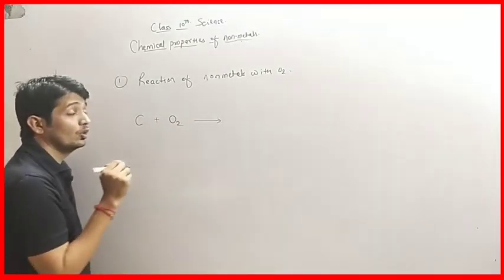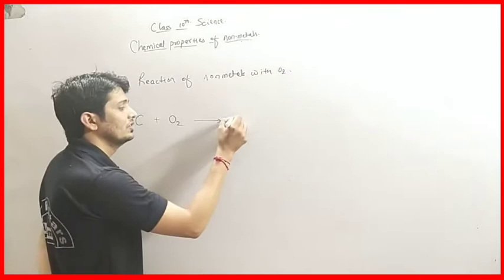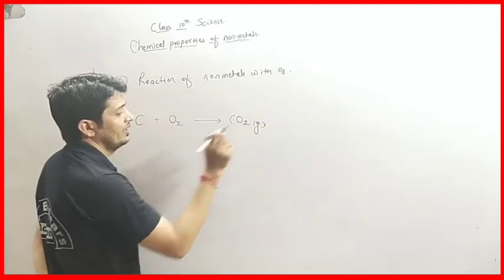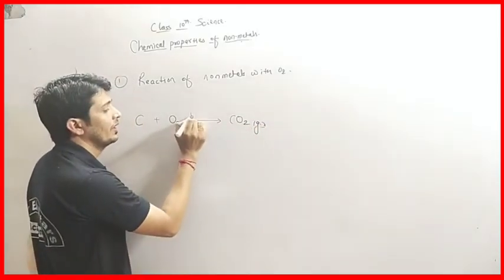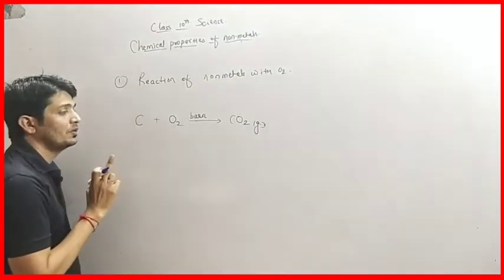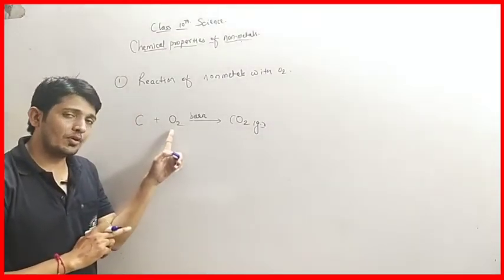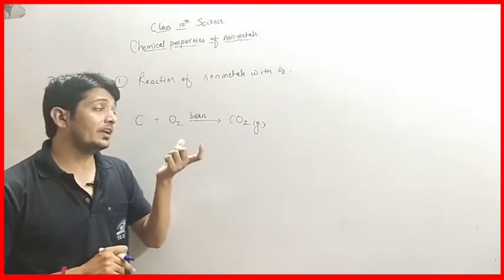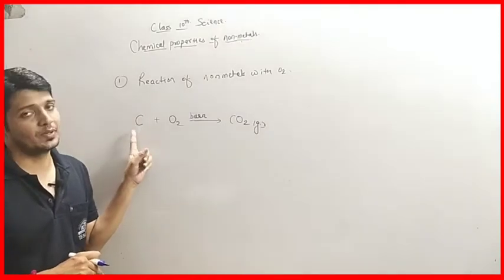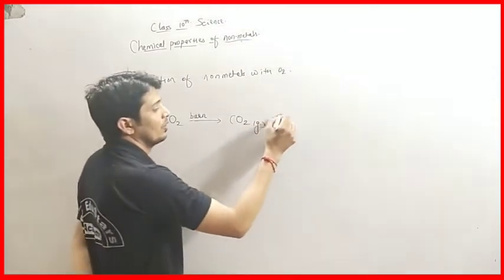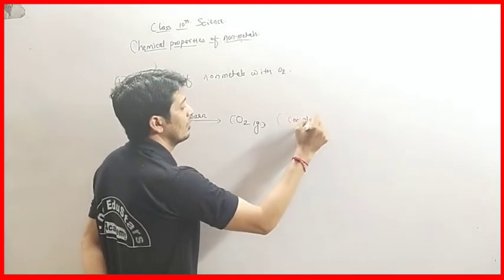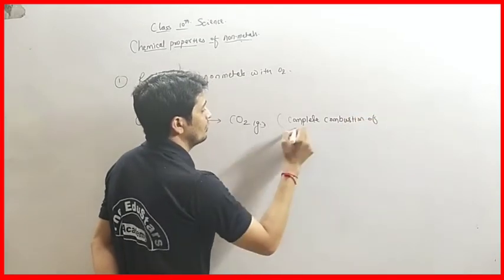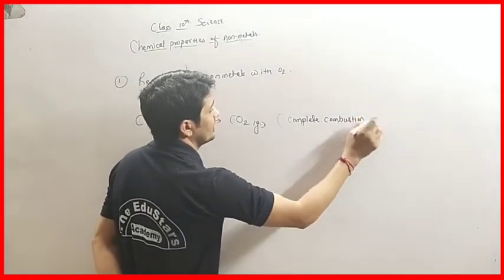When carbon undergoes complete oxidation, it forms carbon dioxide gas, and the process is called burning, because we have to burn carbon in the presence of oxygen in order to form carbon dioxide. So carbon dioxide forms when complete combustion of carbon takes place.